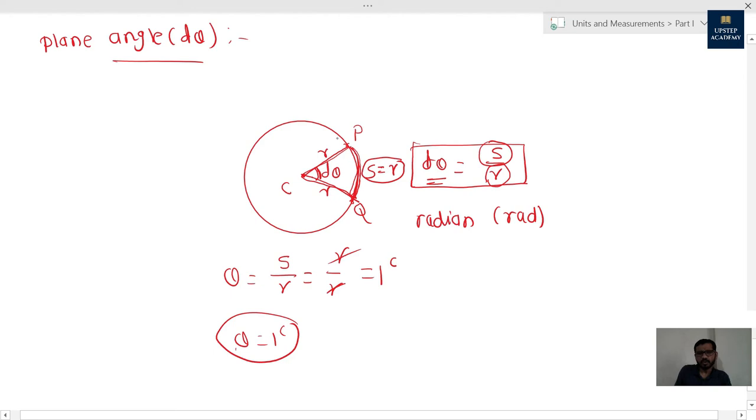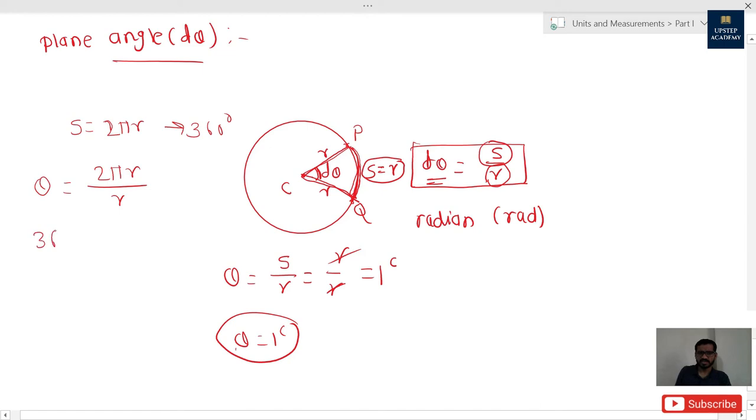If we take the total circumference as the arc length, how much will be the angle made by that arc with the center of the circle? That angle will be 360 degrees. Am I right? So let's put in our formula: the angle made by the arc at the center is equal to arc length upon radius. Am I right?